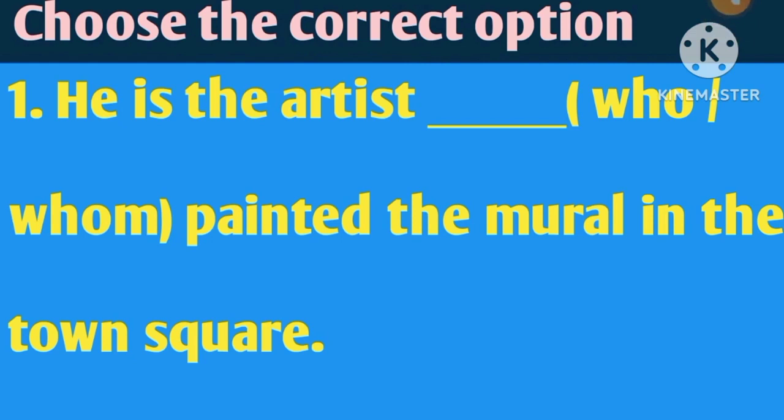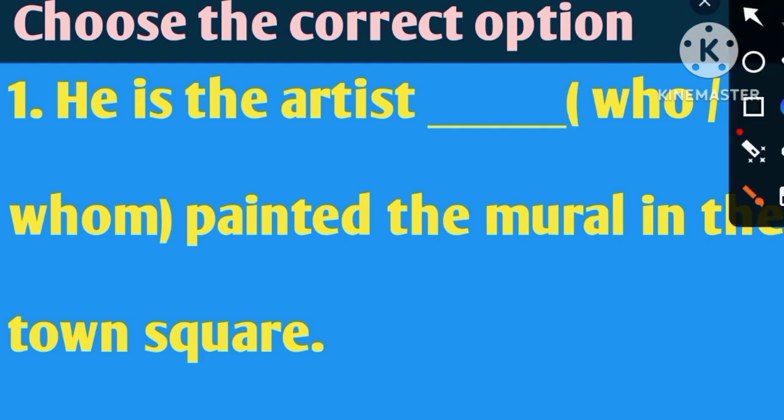Friends, these questions are based on relative pronouns. The first question is: he is the artist who or whom painted the mural in the town square. Mural is a very good word. It means the painting on the wall. We can see paintings on walls in different places. These are basically called murals.